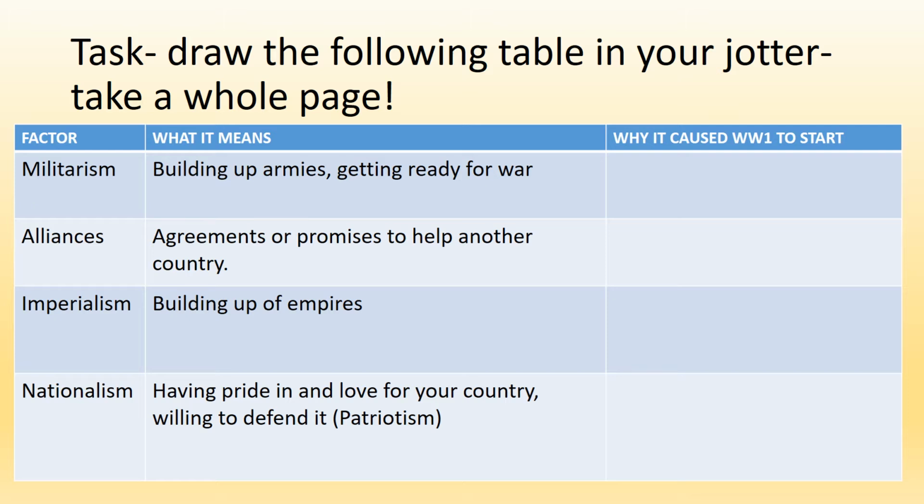Our task is to go through the PowerPoint and discuss each of these factors. You're looking to fill in the last column, why it caused World War One to start. We'll go over that after we've gone over each factor, but that's what we're aiming to do. By the end of this task, you should have a completed table. So again, you may want to pause the PowerPoint video at this point to make sure you can draw this table. And the first factor we'll be looking at is militarism.